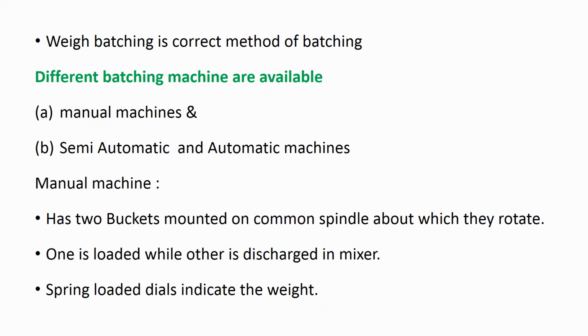Whatever quantity of concrete you need, whether 1 meter cube, 5 meter cube, 10 meter cube, or 20 meter cube. For large construction works, they will order the concrete from the RMC plant. They will not mix it at the site. They will order from the RMC plant, and then the concrete will be transported to the site. So those RMC plants will have automatic machines for measuring the quantity of ingredients by weight.